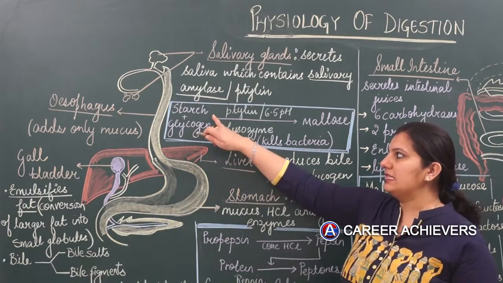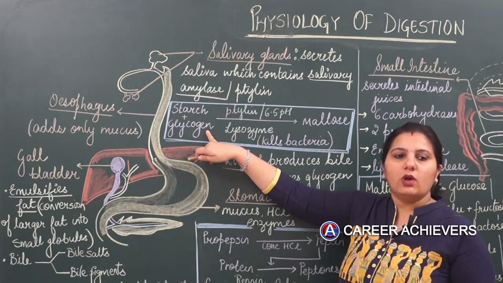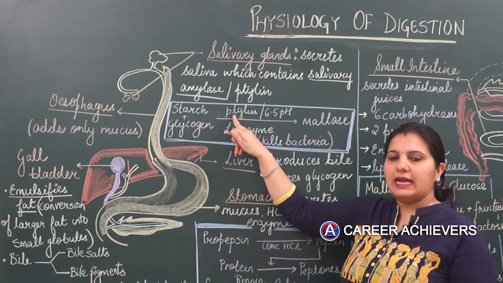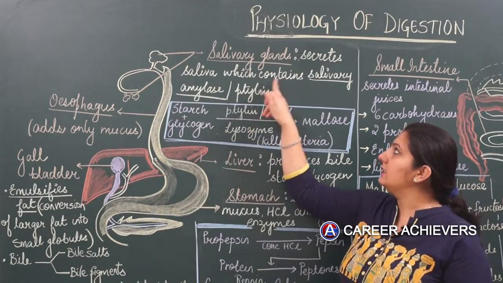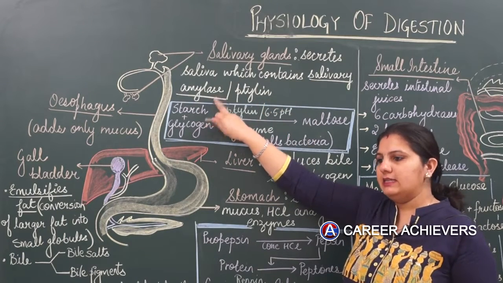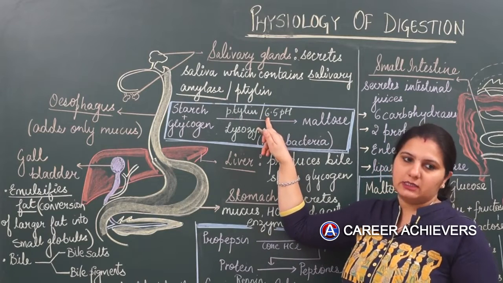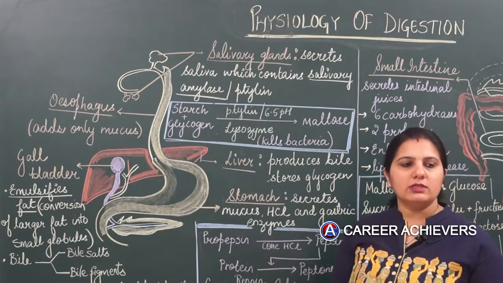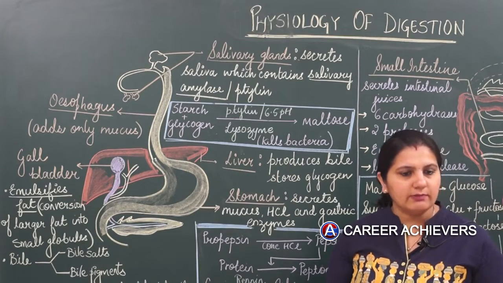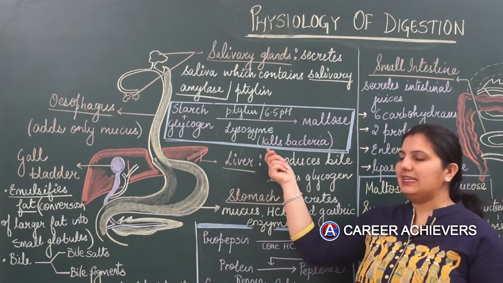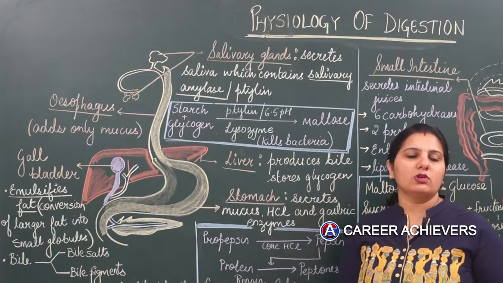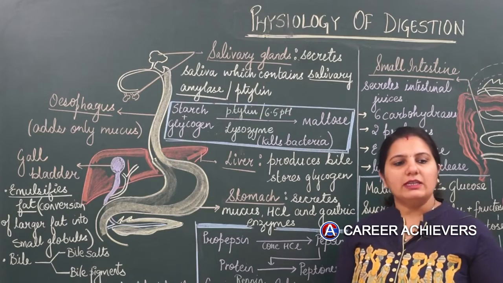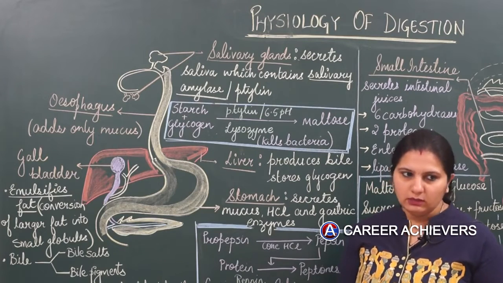Now we have starch and glycogen. These are complex carbohydrates, which are acted on by ptyalin. Ptyalin is salivary amylase, acting at pH 6.5. Saliva also contains lysozymes. Lysozymes are a different class of enzymes responsible for killing bacteria or any sort of microorganism present in our food, so they prevent contamination of food and water.